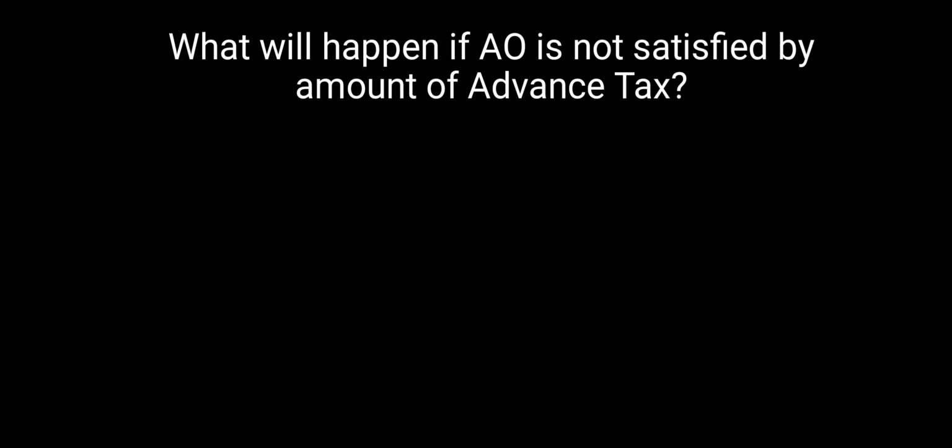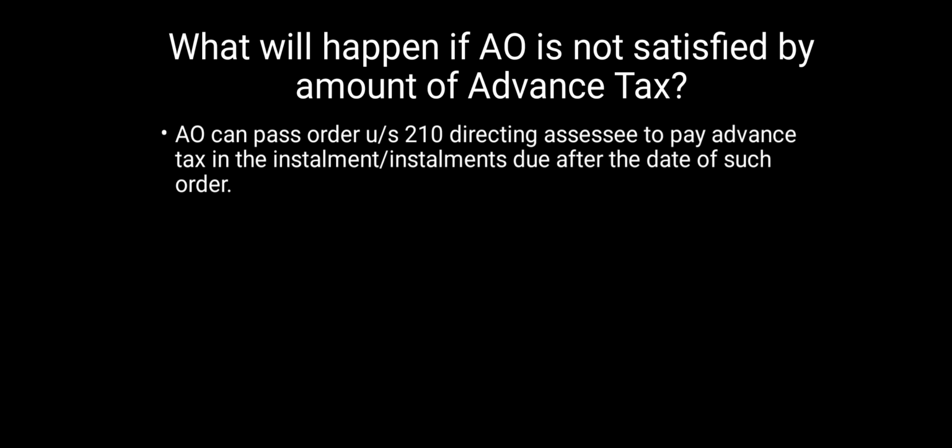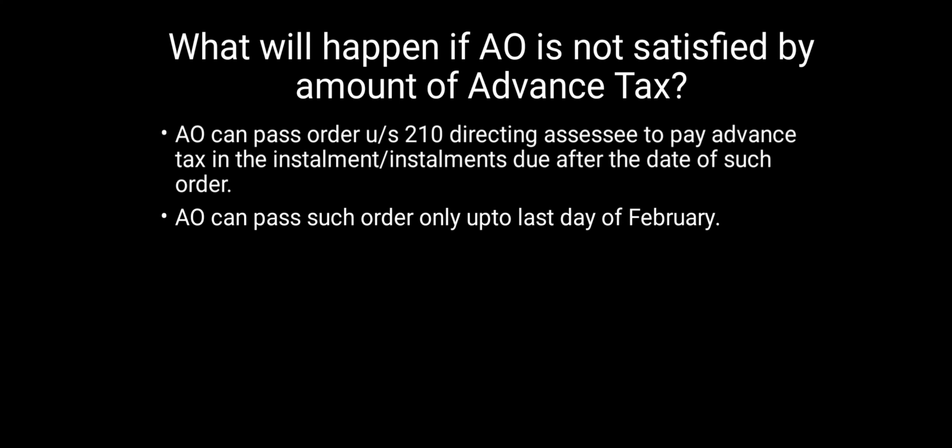The last topic of today's video is what will happen if the AO is not satisfied by the amount of advance tax. In such a scenario, the assessing officer can pass an order under section 210 directing the assessee to pay advance tax in the installment due after the due date. Such an order can only be passed up to the last day of February.